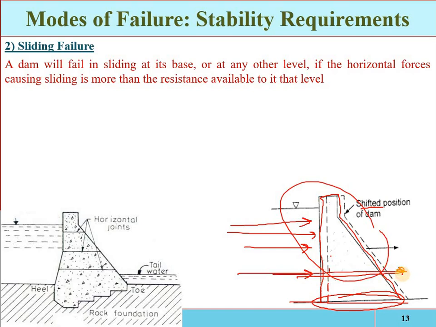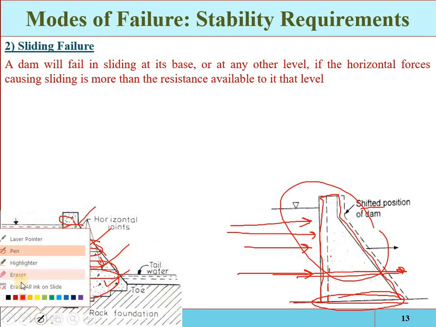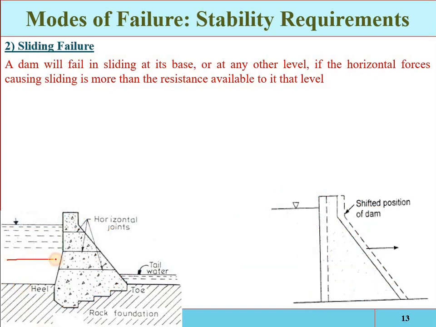That is one case. Second, we know that mostly the structure is constructed layer-wise, meaning one layer is constructed, and when it achieves proper strength, another layer is constructed over it, then another, and another. So here you can see we have 4 layers and 3 joints. If the impact of the horizontal forces is more on this section, then this portion, this layer, can slide over this portion.